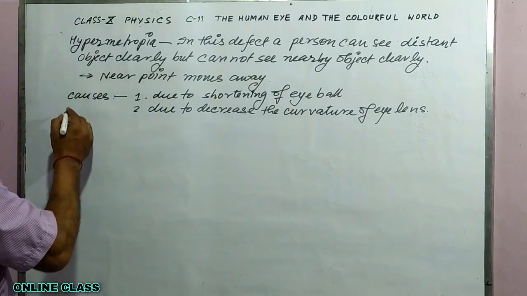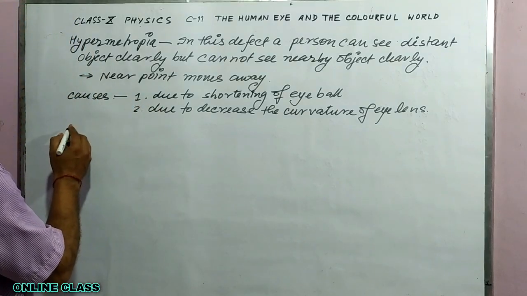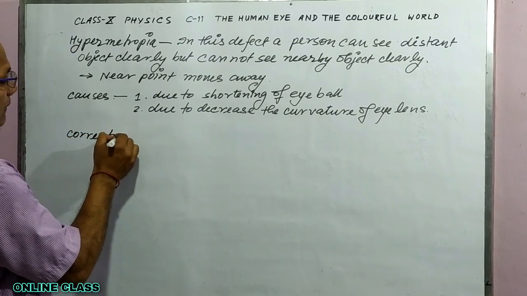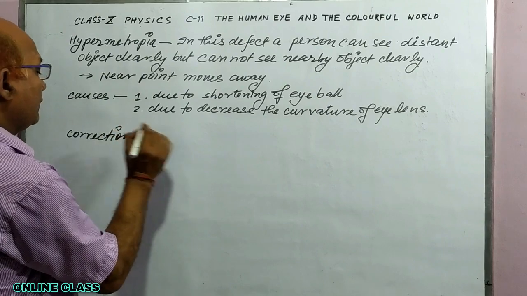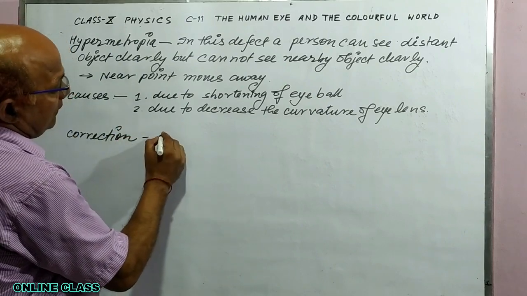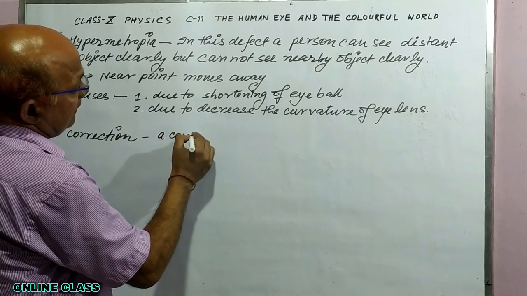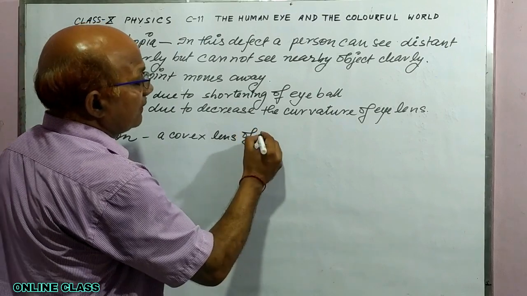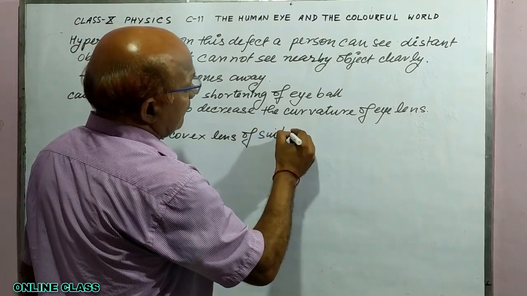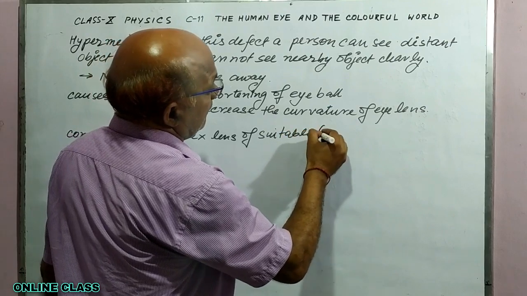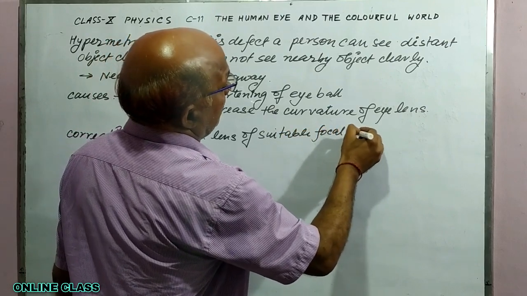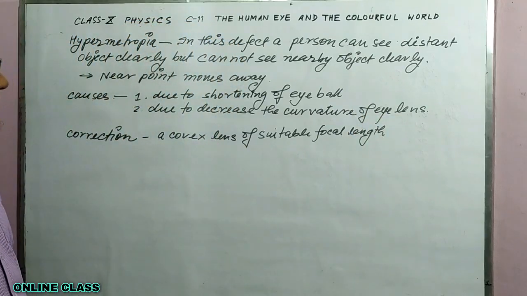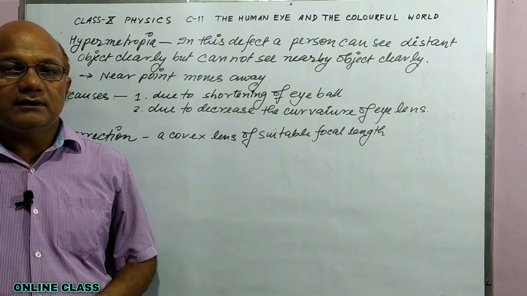And how can we correct this defect? For correction, a convex lens of suitable focal length can be used to correct this type of defect.